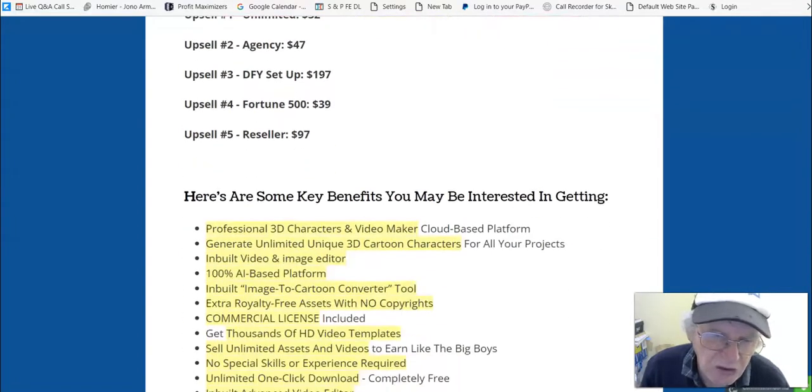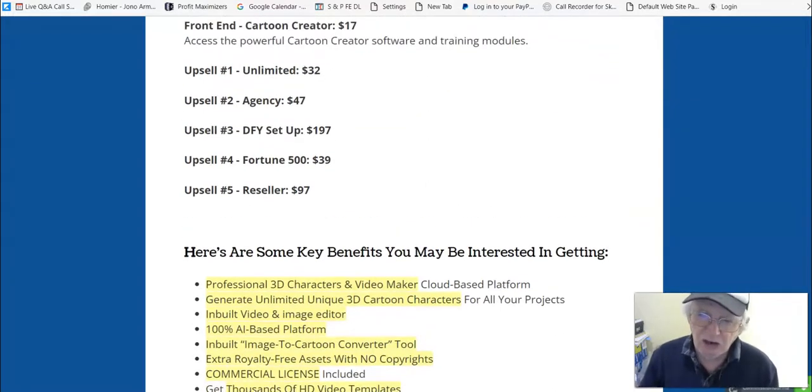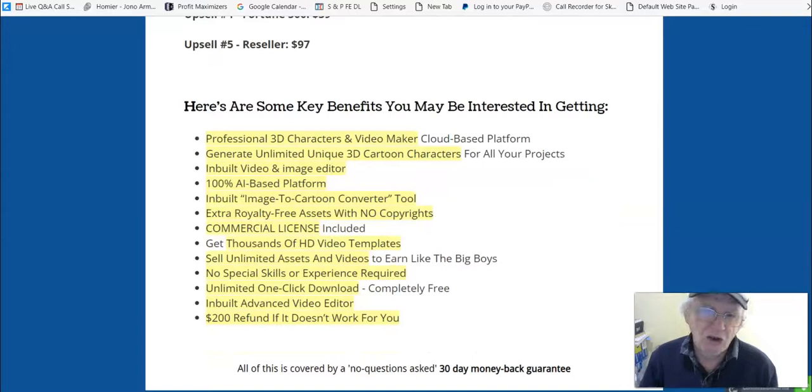which means that you get the complete funnel to sell as your own and get the commissions across the whole board. So you get all of the money that's in that funnel, not just some of it. Okay, so that's what it means if you get the reseller rights.